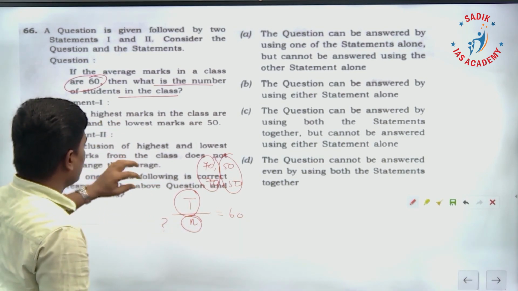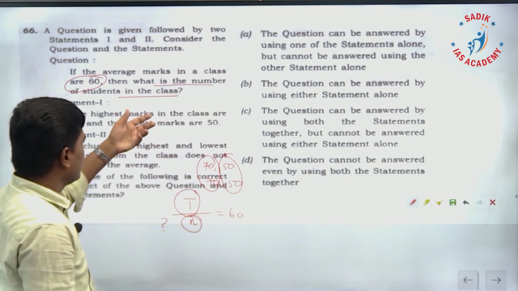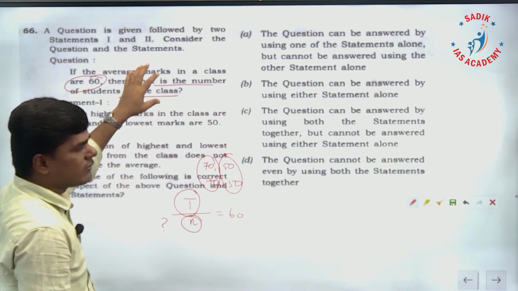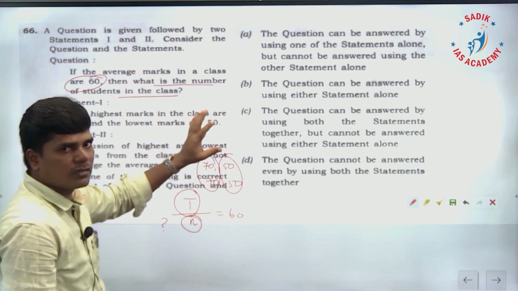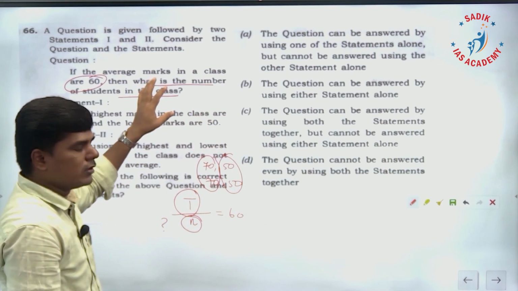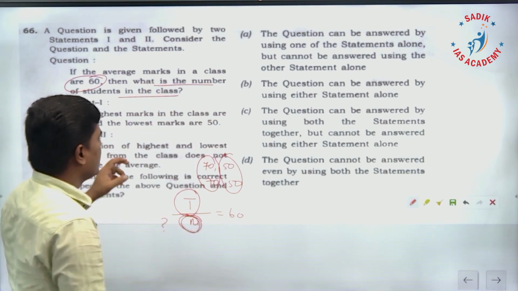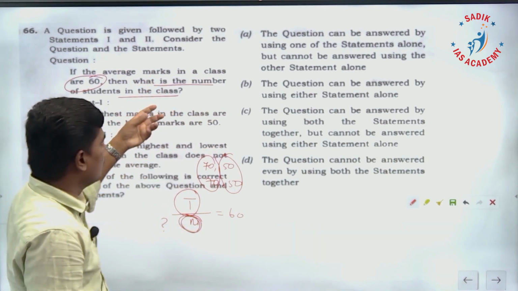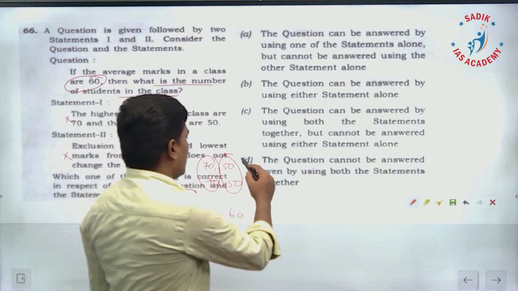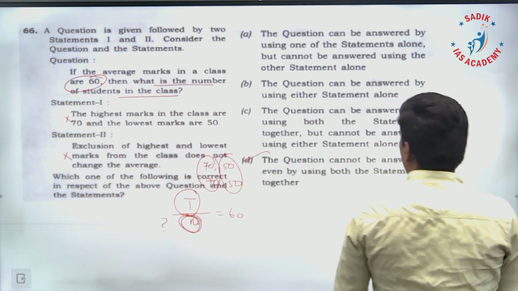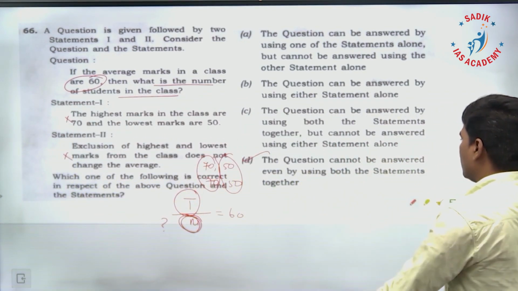Even if we combine both the statements, you cannot answer that this many students are there. You cannot answer the question. We cannot say the number of students even if we combine both statements 1 and 2. Therefore, the option is D. The question cannot be answered even by using both the statements.